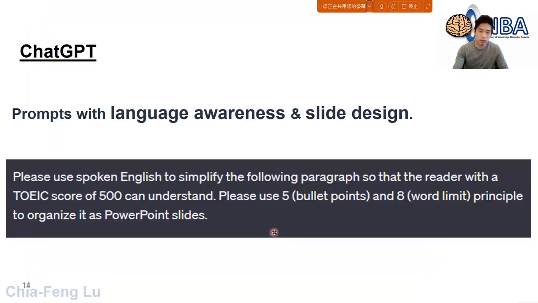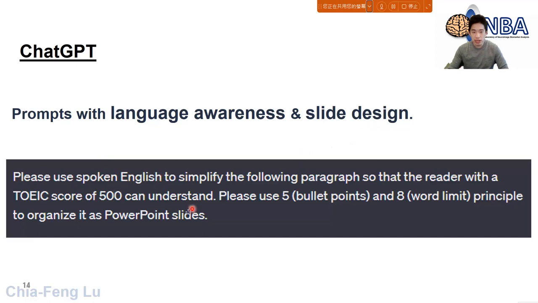So again, I just want to emphasize, if you can somehow modify the prompt, give the prompt in a different way, I mean give specific or more details, or even the conditions and constraints about what you really need, maybe ChatGPT will have a better chance to help you. So if I change the prompt with language awareness, and also constrain the output using a certain slide design, maybe ChatGPT can do it better.